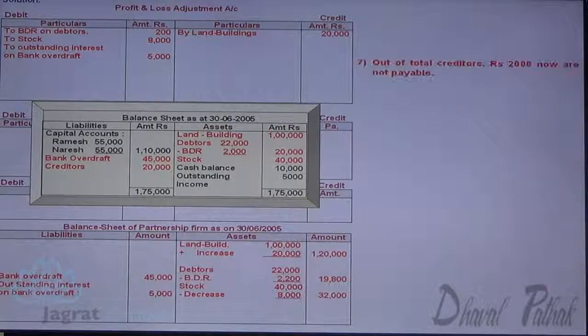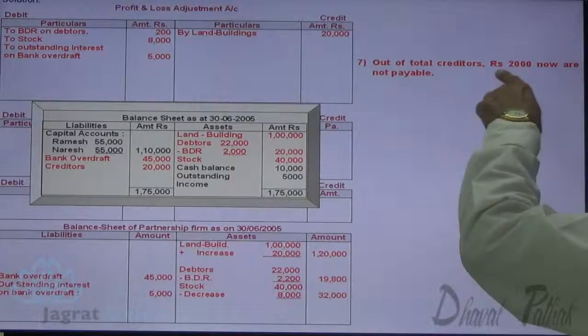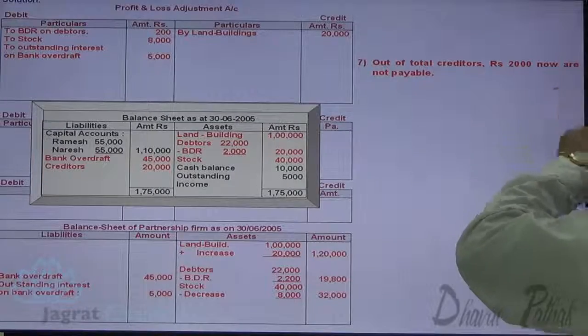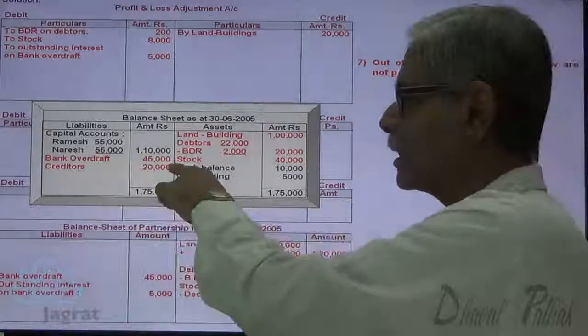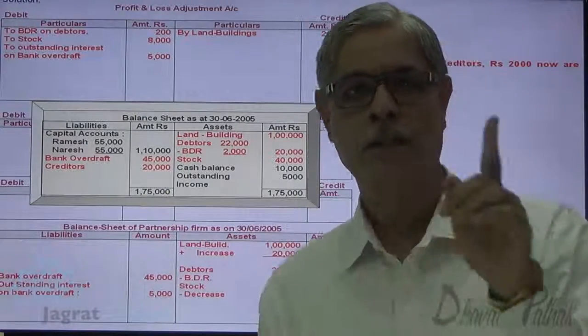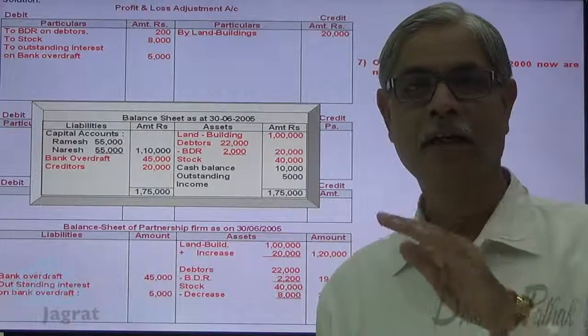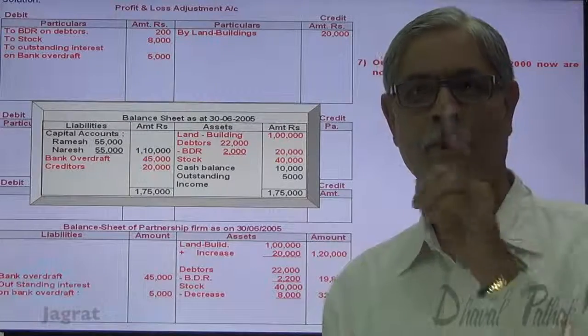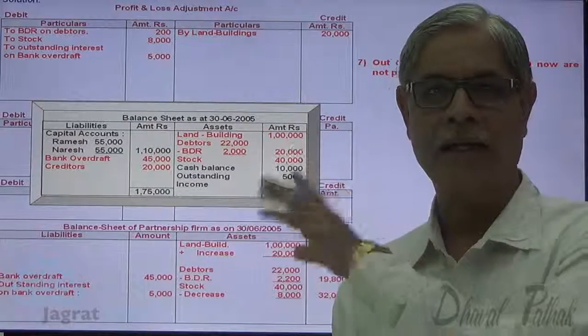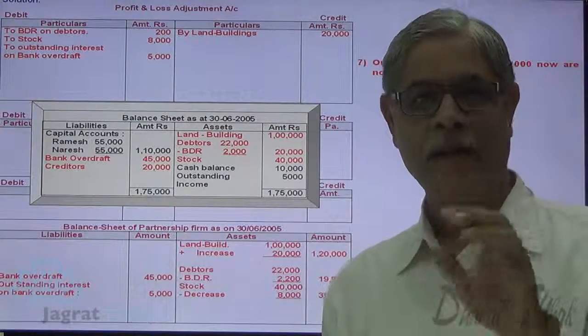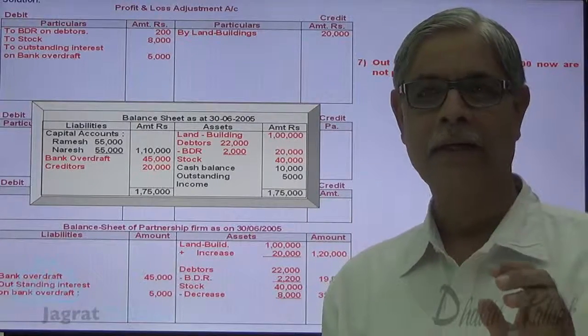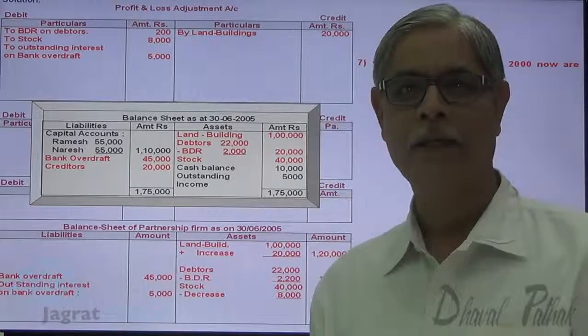Next, out of the total creditors, 2,000 are now not payable. Creditors are 20,000, 2,000 not payable. Decline in liability. Decline in liabilities is a gain. Profit and loss adjustment account is credited with the gain, and with the decline in liability, creditors account gets debited.